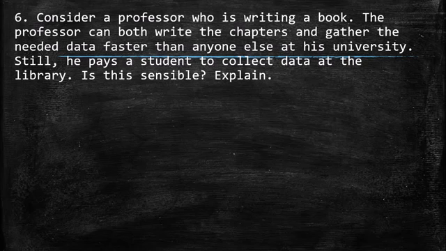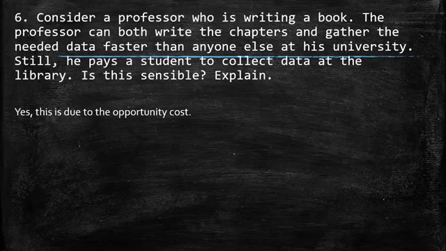The sixth and last point. Consider a professor who is writing a book. The professor can both write the chapters and gather the needed data faster than anyone else at his university. Still, he pays a student to collect data at the library. Is this sensible? Explain. So first, yes, it's completely sensible.